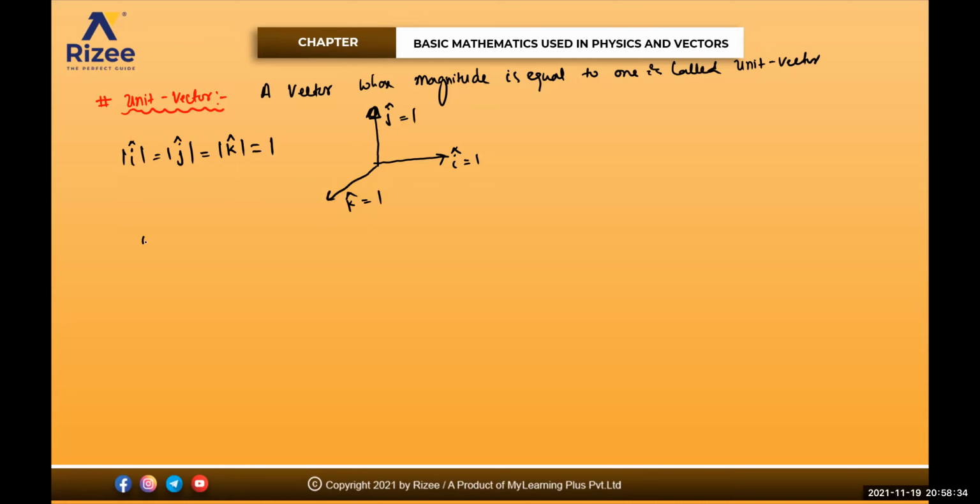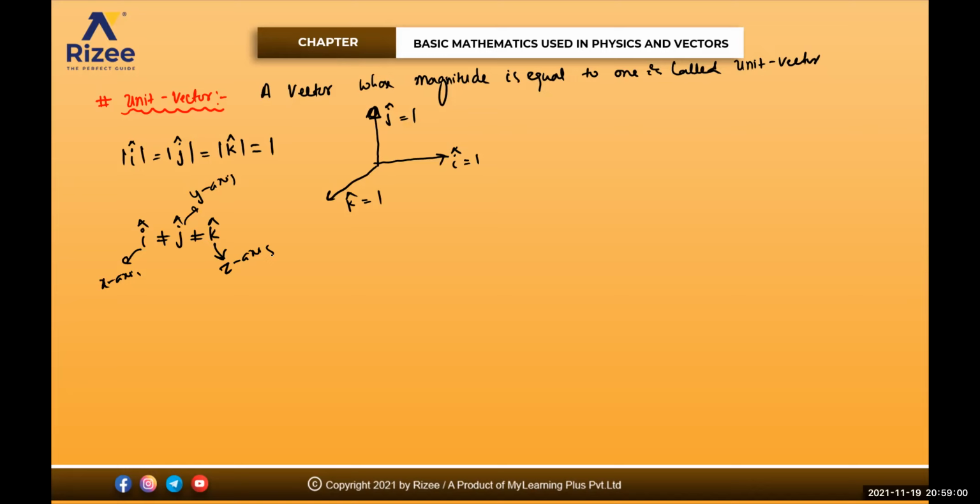Okay, but make sure that i cap is not equal to j cap. j cap is also not equal to k cap because they are in different directions. I cap is always along x axis. This is along your x axis. J cap is along your y axis. K cap is along your z axis. So they are never equal.